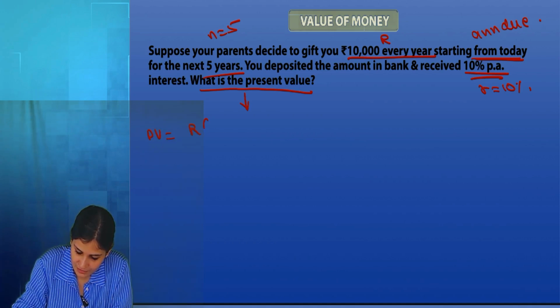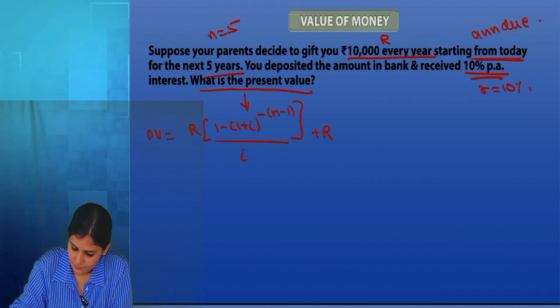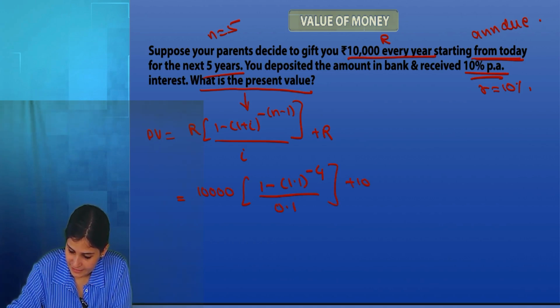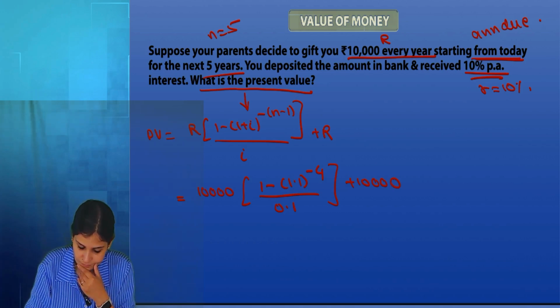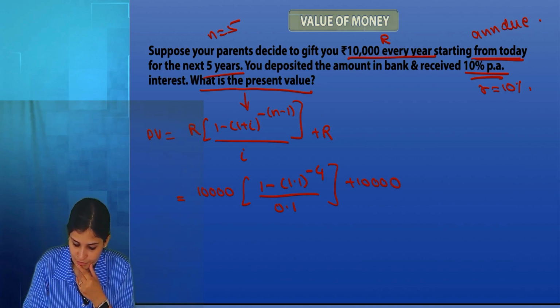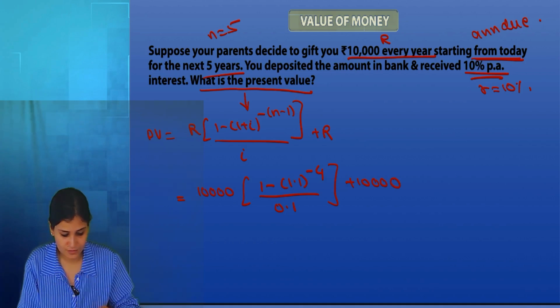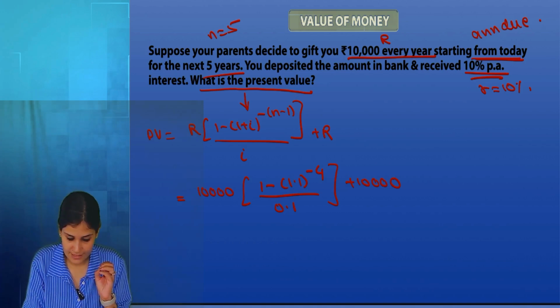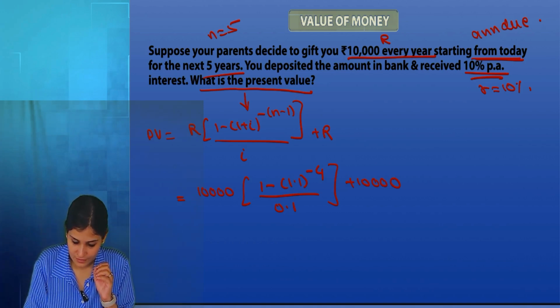Formula: R times (1 minus (1 plus i) to the power minus (n minus 1)) divided by i, add R. R is 10,000. So 1 minus 1.1 to the power minus 4, divided by 0.1, and add 10,000 to it. Compute 1 divided by 1.1 four times, change the sign, add 1, divide by 0.1, multiply by 10,000, and add 10,000.